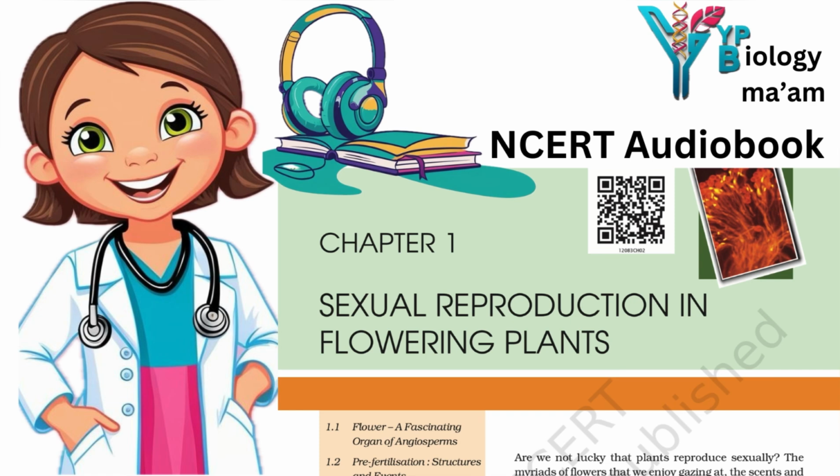Outbreeding devices. Majority of the flowering plants produce hermaphrodite flowers, and pollen grains are likely to come in contact with the stigma of the same flower. Continued self-pollination results in inbreeding depression. Flowering plants have developed many devices to discourage self-pollination and to encourage cross-pollination. In some species, pollen release and stigma receptivity are not synchronized. Either the pollen is released before the stigma becomes receptive, or the stigma becomes receptive much before the release of pollen.